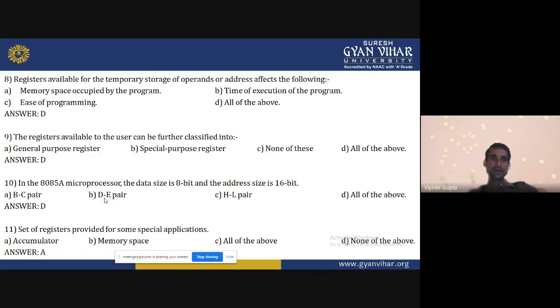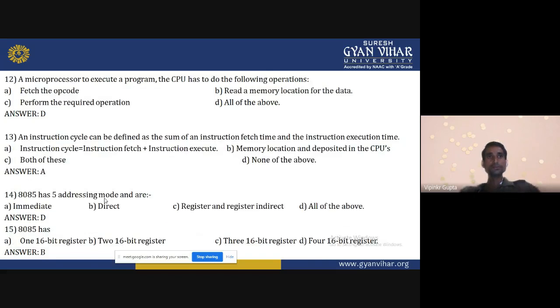A set of registers provided for some special application: accumulator, memory space, all of the above, none of the above. Accumulator is used for the special application. When a microprocessor executes a program, the CPU has to do the following instructions. Fetch an opcode, it will do. Read a memory location for the data, yes, it can do. Perform the required operation. And all of the above. All of the above is the correct answer.